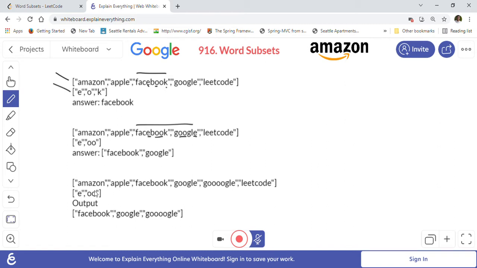In the third example, they have given us E and double O. E and double O is present in Facebook, this double O is present and E is present. Then double O and E is present in Google, and there is another word in Google with multiple O's. So double O is present here and E is also present. So all these three words we have to return in our answer. So this is the problem.